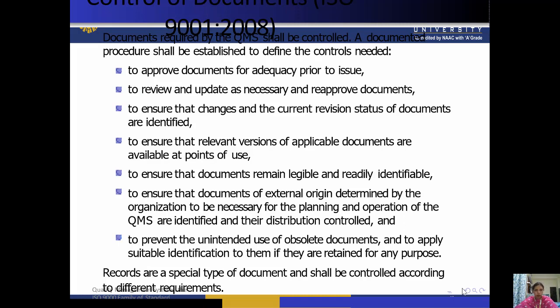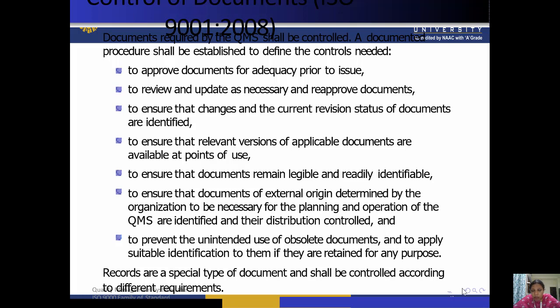Okay, now control of documents. As per ISO 9001:2008, there is an important thing, which is the control of documents. So how to control the documents, this is there. The documents required by the QMS shall be controlled. So when we talk about ISO 9001:2008, document control is one of the important things. So documents required by the QMS shall be controlled.